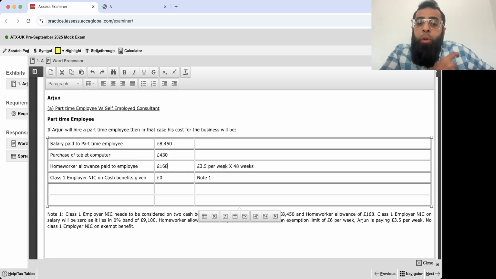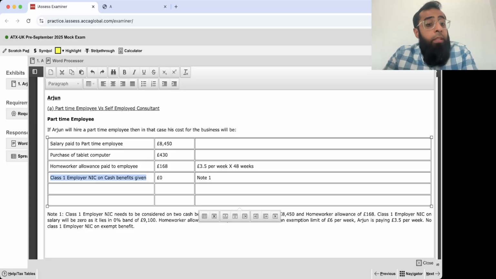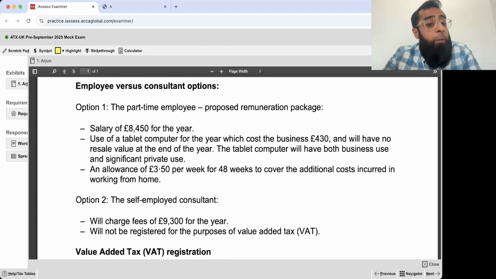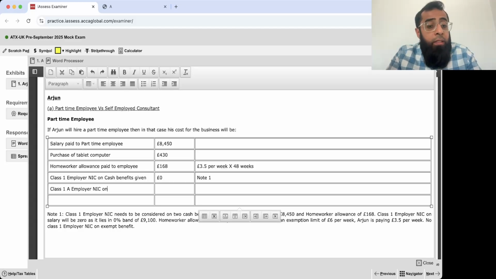These will be the actual outflows from his pocket. Then he will have to think about class 1 employer NIC. Since he is giving this tablet computer and it will be used for private purposes also, there will be class 1A employer NIC also, on non-cash benefits.